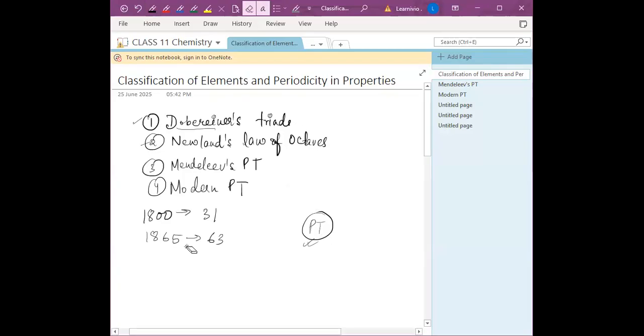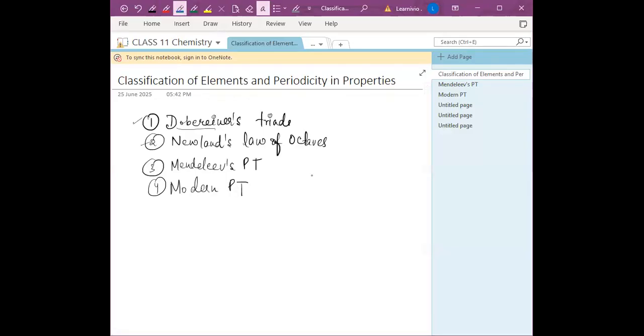Yes, ma'am. And now, till now, how many elements are known? 118 elements are known. Okay, so let's see one by one. Right, so the genesis of the periodic table.